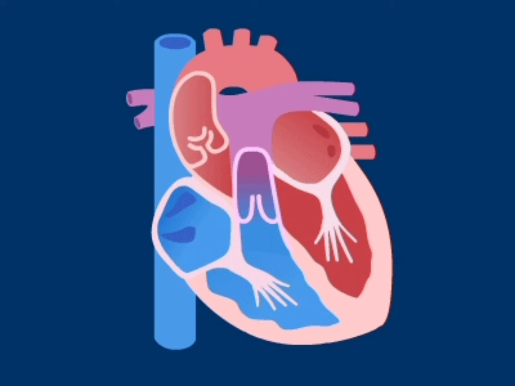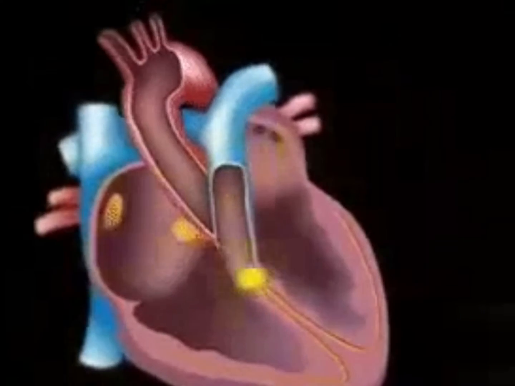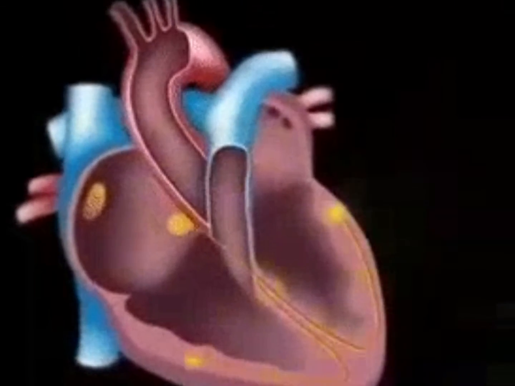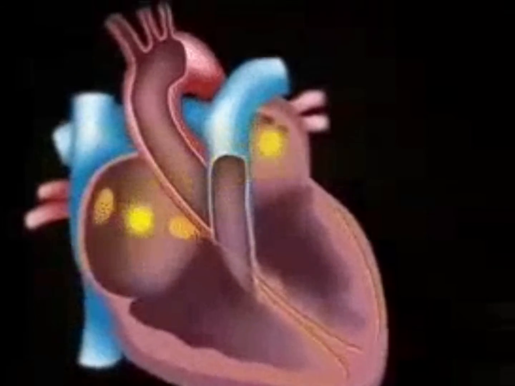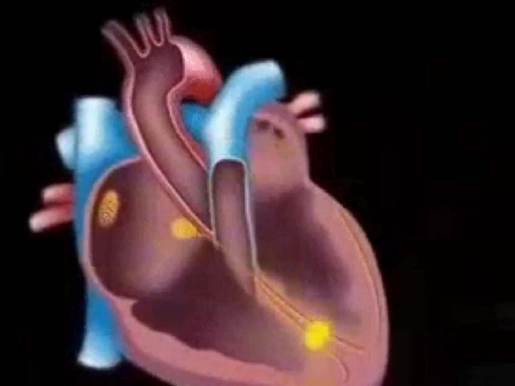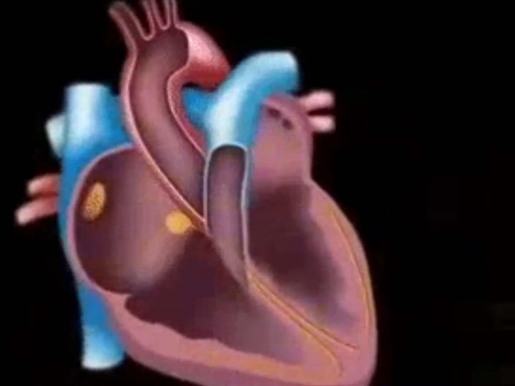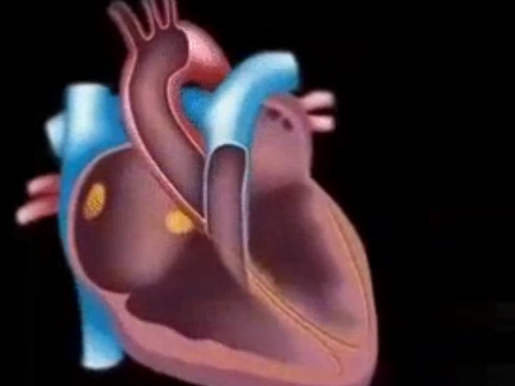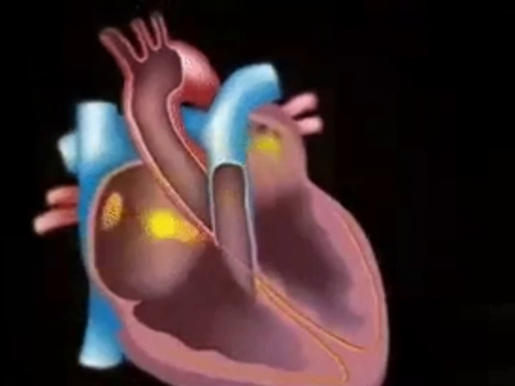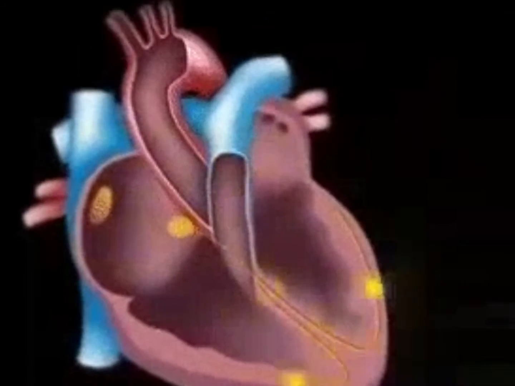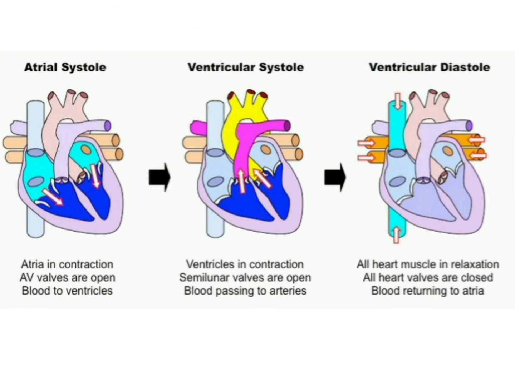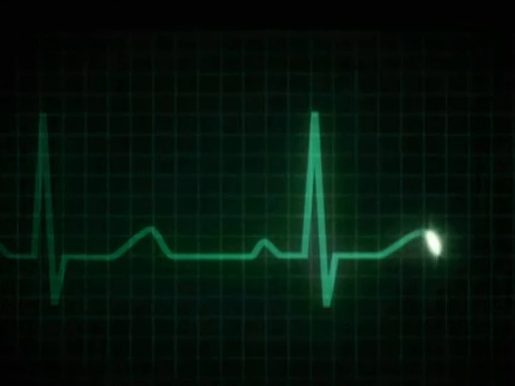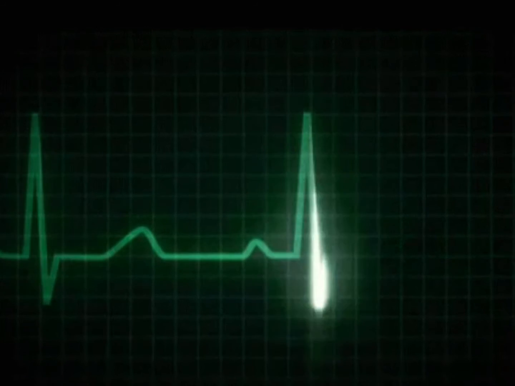This step involves the simultaneous relaxation of the atria and contraction of the ventricle. As the contraction of the ventricle begins, the pressure of the blood rises in them almost immediately. This rapidly closes the atrioventricular valves in order to prevent the backflow of the blood to the atria from the ventricle. The conduction of action potential to the ventricular side occurs by the AV node and AV bundle, from where the bundle of His transmits it through the entire ventricular musculature.